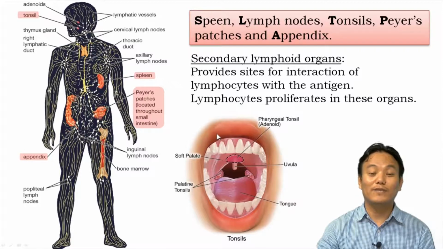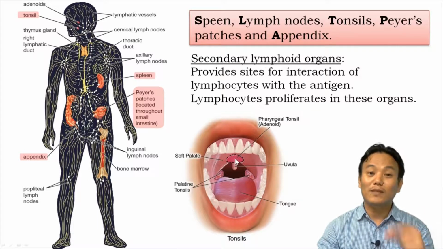Right. And if you remember, when you suffer from a sore throat, the doctor looks within your mouth with the torch, right? What he or she is looking for is signs of inflammation of your tonsils. So we have here pharyngeal tonsils or adenoid tonsils. We have palatine tonsils over here. So these are secondary lymphoid organs where the interaction between the pathogen which is causing the sore throat and your lymphocytes is taking place.